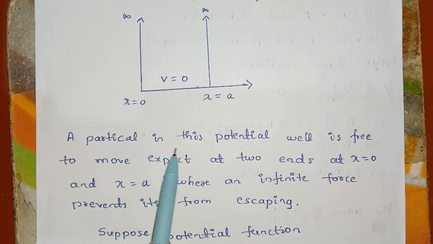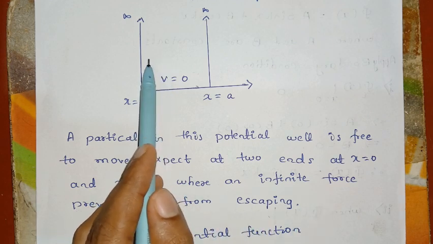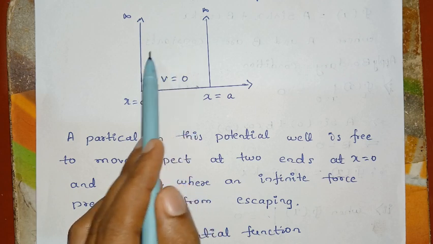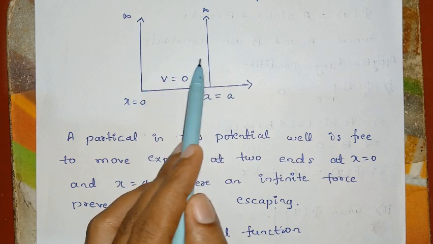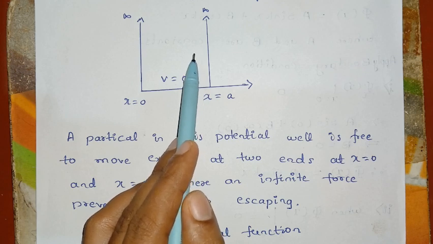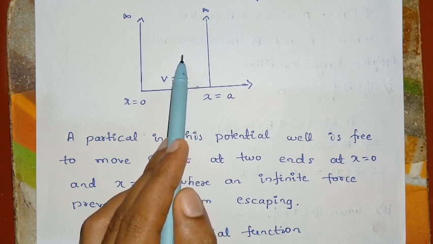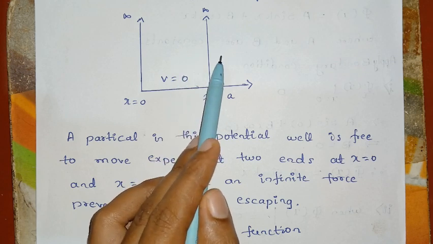A particle in this potential well is free to move except at the two ends, at x equal to 0 and x equal to a, where an infinite force prevents it from escaping. So the particle inside the well is free to move, but it cannot escape from the well because there is an infinite force which prevents the particle from moving outside the well.